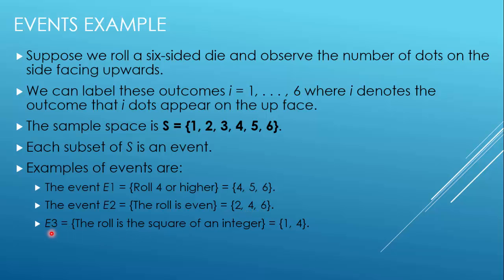And E3 is that the roll is the square of an integer. The possible numbers are only 1 to 6, and the square of 1 is 1, and the square of 2 is 4. The square of 3 will be 9, which is out of this set, and all the other squares are higher. So in that case, the possible event is {1, 4}.